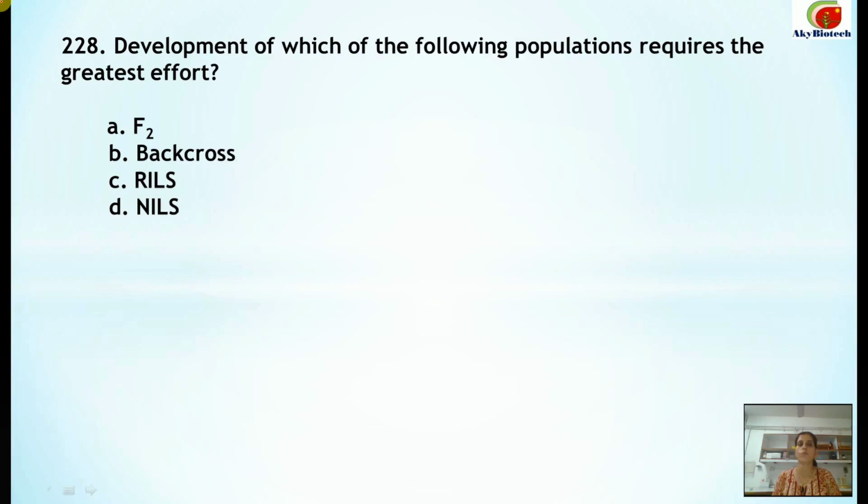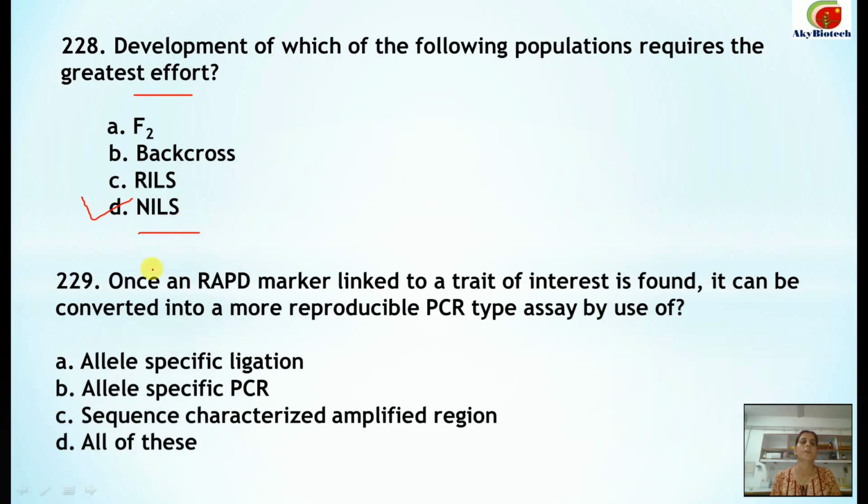Next, number 228. Development of which of the following populations requires the greatest effort? The correct option is NILs. It is near isogenic lines, because in this repeated backcrossing is done to the recurrent parent. So it takes a lot of time to develop the NILs. 229.